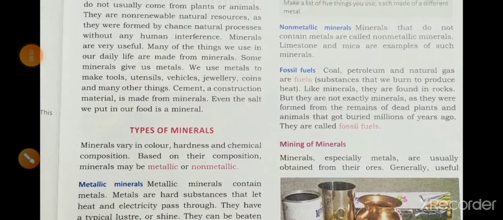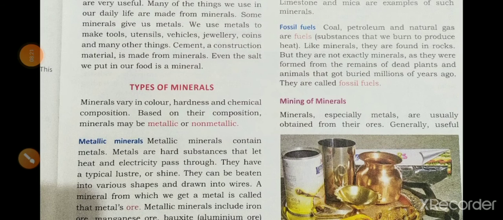Then we learned about non-metallic minerals. Minerals that do not contain metals are called non-metallic minerals. Mica and limestone are examples of non-metallic minerals. Then we learned about fossil fuels. Actually, they are not exactly minerals, as they were formed from the remains of dead plants and animals that got buried millions of years ago. These kinds of fuels are called fossil fuels. Examples are coal, petroleum and natural gas.